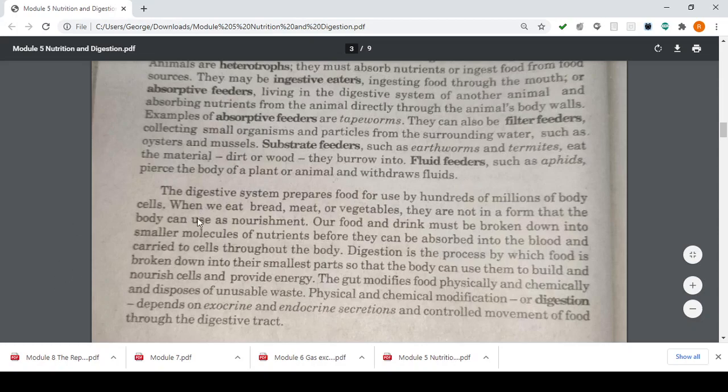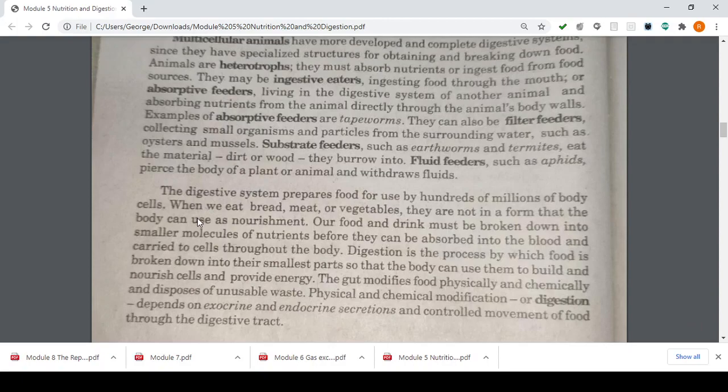The digestive system prepares food for use by hundreds of millions of cells. When we eat bread, meat, or vegetables, they are not in a form that the body can use as nourishment. So again, when we eat bread, meat, or our vegetables, our fruits, our green leaves, they are not in a form that our body can use as nourishment. So our food and drinks must be broken down into smaller molecules of nutrients before they can be absorbed into the blood and carried to cells throughout the body.